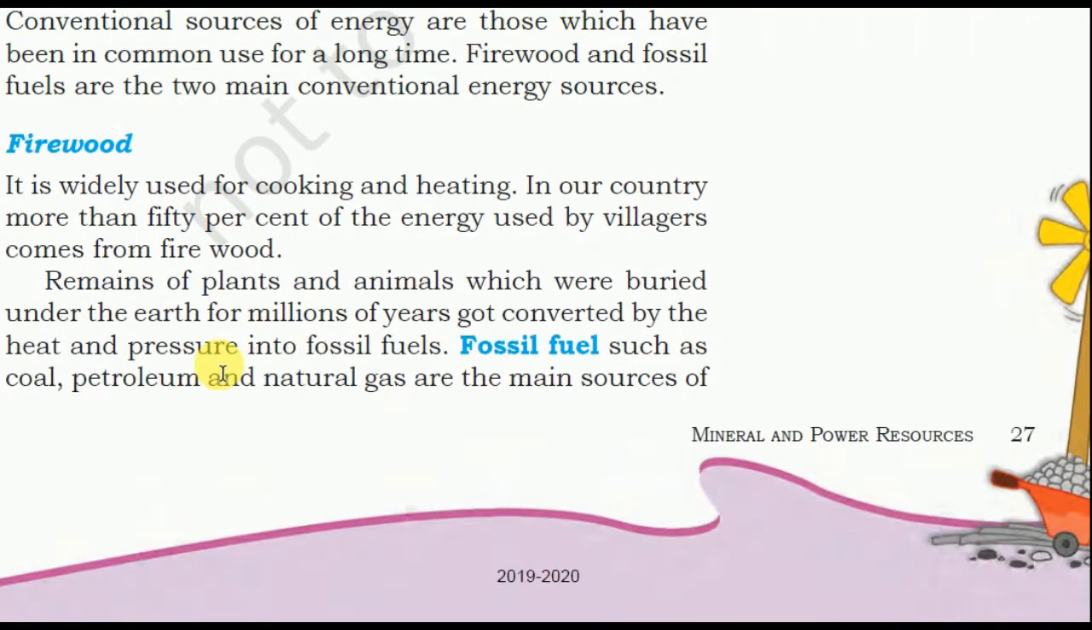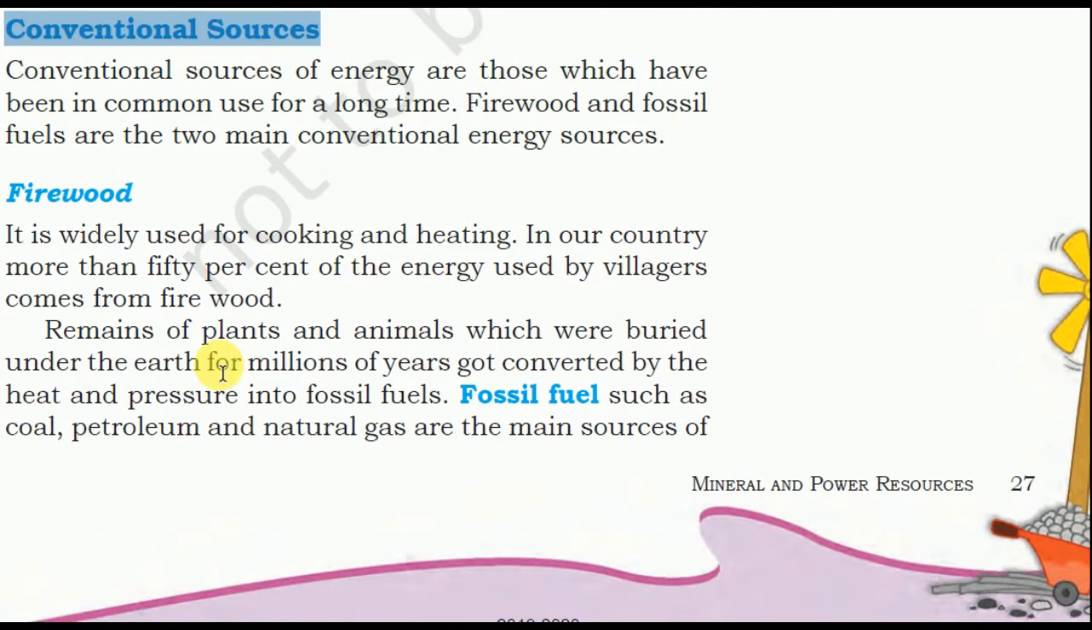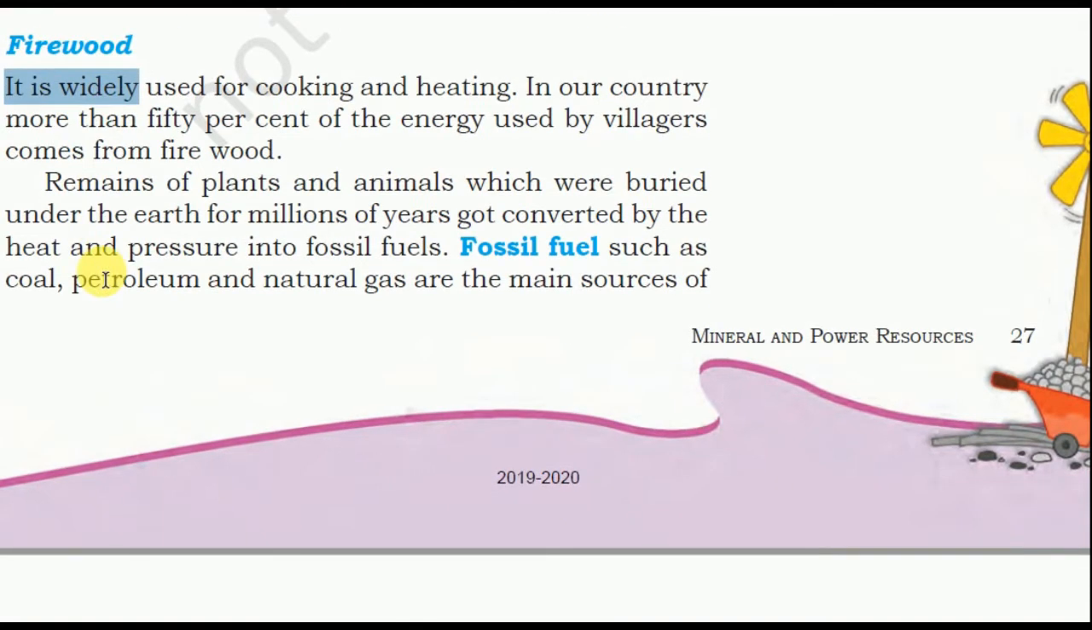Conventional sources. Conventional sources of energy are those which have been in common use for a long time. Firewood and fossil fuels are the two main conventional energy sources. Firewood is widely used for cooking and heating. In our country, more than 50% of energy used by villagers comes from firewood.